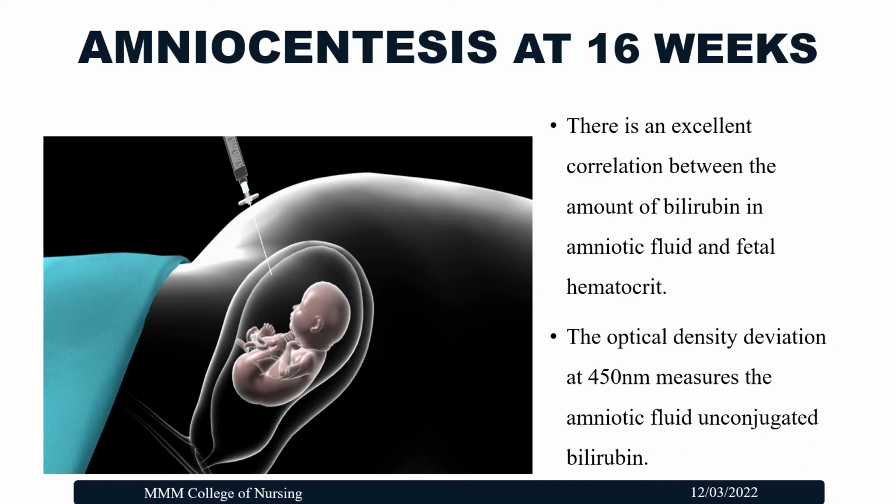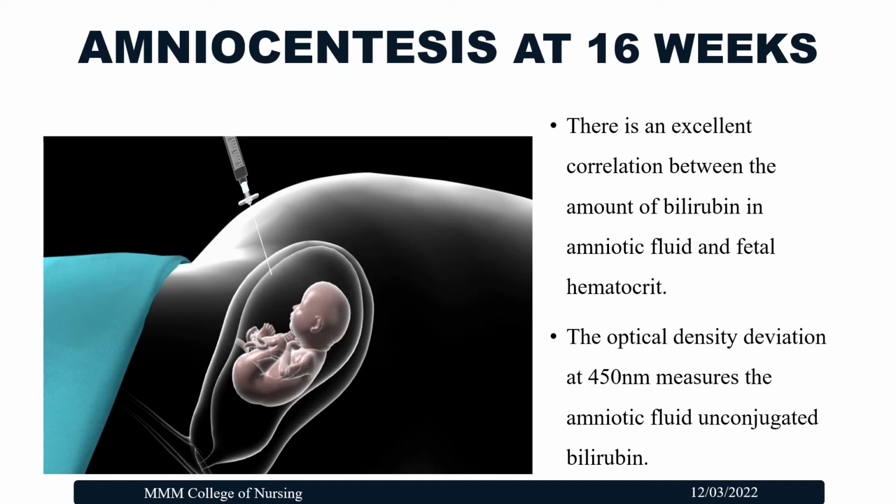So with that we can find out the amount of unconjugated bilirubin from the blood. Conjugated bilirubin will be excreted through the urine, so we are not worried about the conjugated bilirubin. Only the unconjugated bilirubin will get accumulated in the blood and it causes jaundice for the fetus.